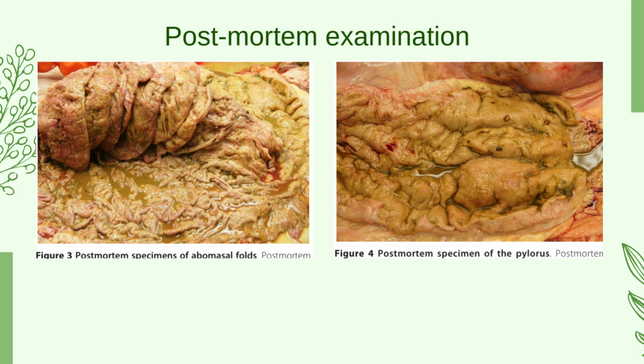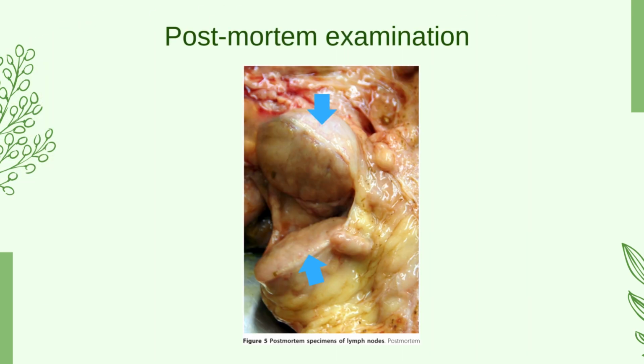For the postmortem findings, the left image shows severely thickened, ulcerated, slightly reddened abomasal folds, while the right image shows severely thickened and firm mucous membrane of the abomasal pylorus. Here, the blue arrow shows two severely enlarged lymph nodes, which were located close to the reticulum.